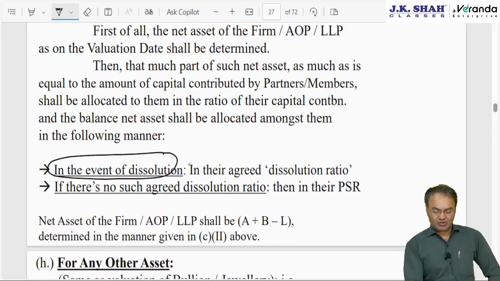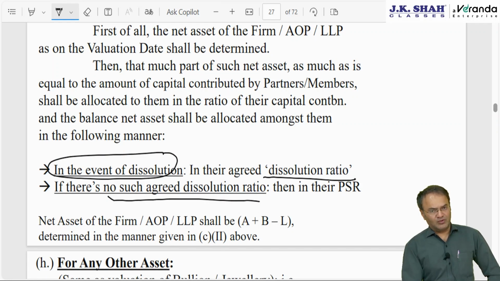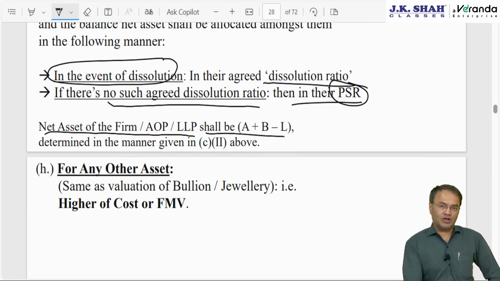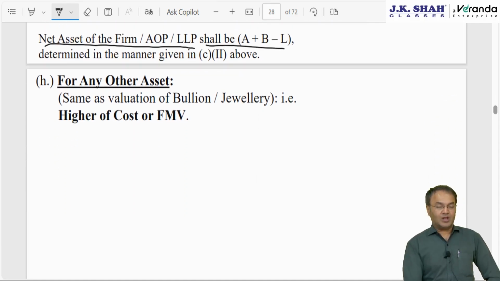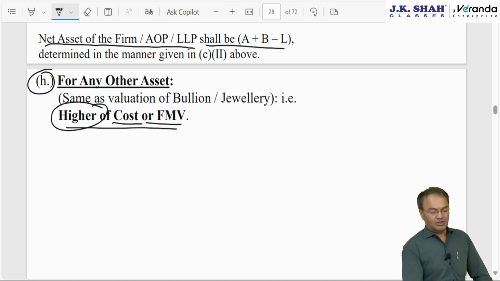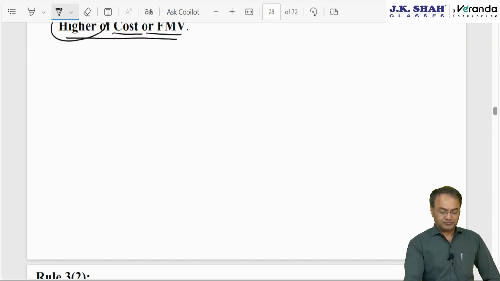So, in the event of dissolution, apply the dissolution ratio, but if there is no such agreed dissolution ratio, they have not inserted in the partnership deed that whenever they dissolve, they will distribute assets in this ratio, then by default take PSR, profit sharing ratio, and the net assets of the firm, AOP, LLP will be A plus B minus L, whatever we discuss for company. Are you clear? Okay. Any other asset other than the above, last clause, clause H, any other asset, whatever you can think of, cost or FMV, whichever is higher, which is the standard practice.